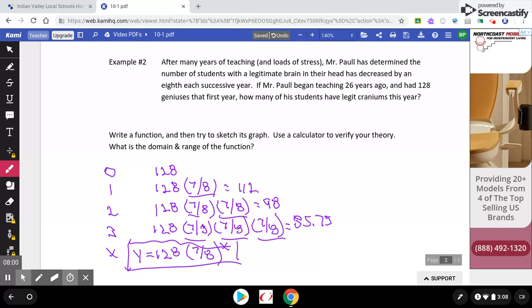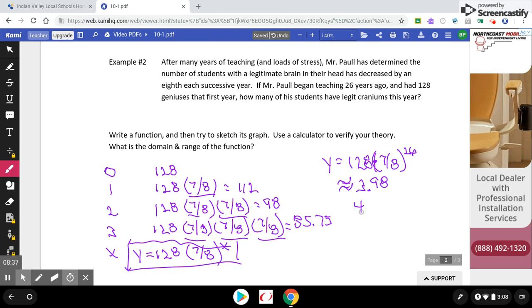So to find the answer, we would plug in, I'm asking after 26 years, which is currently this year. Plug it in. So I got 128 times 7/8 to the 26th power. So 7/8, 26 times. This is supposed to be a times right here. Parenthesis. Anyhow, plug that into a calculator. It comes out to approximately 3.98, or about 4.